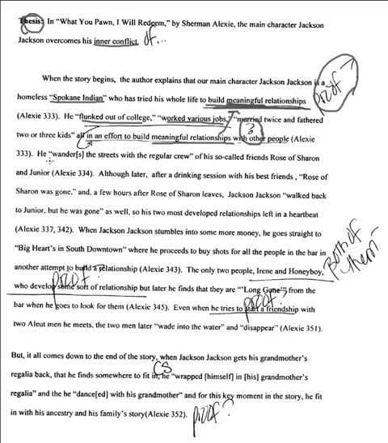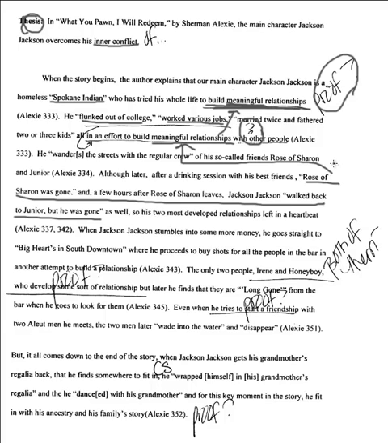So he continues on, still trying to prove that Jackson is conflicted. He wandered the streets with the regular crew, or so he called his friends Rosa Sharon and Junior. Although later, after a drinking session with his best friends, Rosa Sharon was gone, and a few hours after Rosa Sharon leaves, Jackson Jackson walks back to Junior and he's gone. But again, showing that they leave does not prove that he was trying to make meaningful relationships, which again looks like our author was trying to prove originally was his conflict. So just by saying that they leave him does not mean that he's building meaningful relationships.